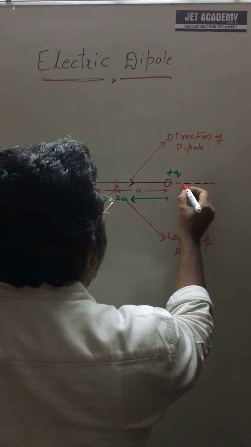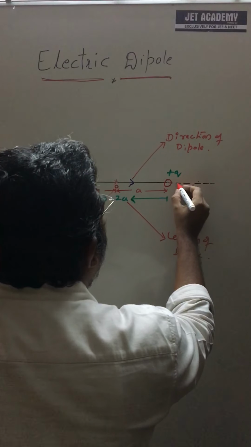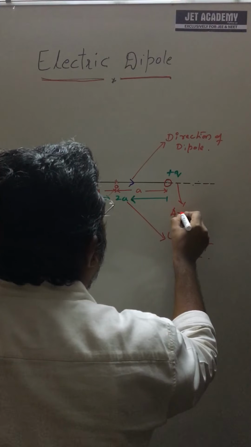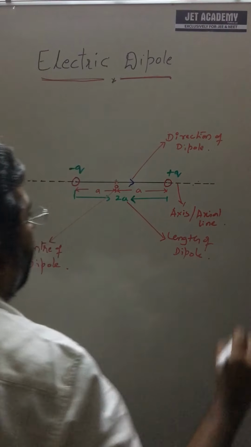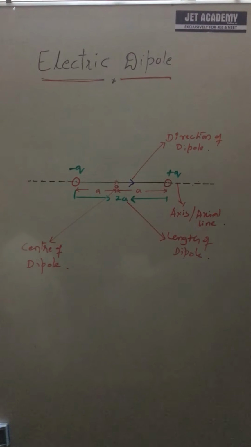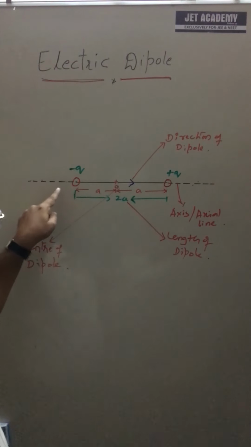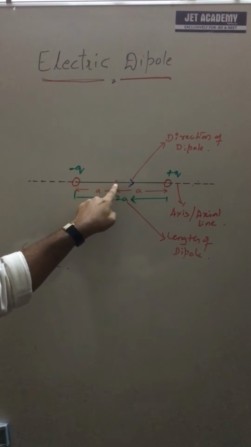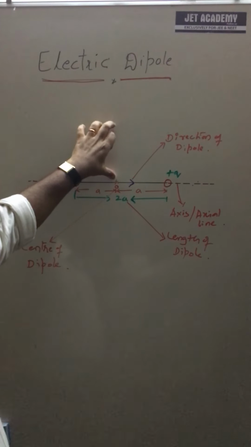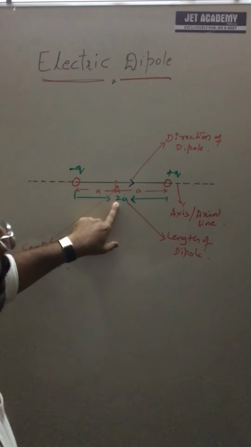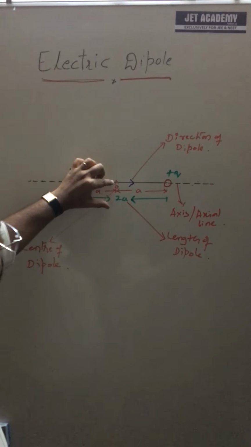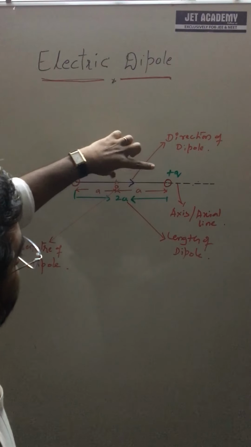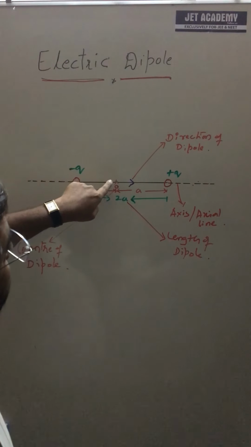All of you can see here, this is the axis or axial line. Okay. And next, another line is the line which is perpendicular to the axis, drawn at the midpoint, or the perpendicular bisector of the dipole length. If I draw a line perpendicular to the dipole length or axis at the midpoint, then it becomes a bisector.